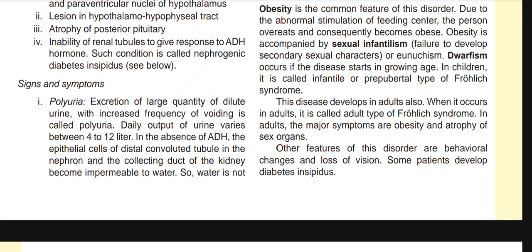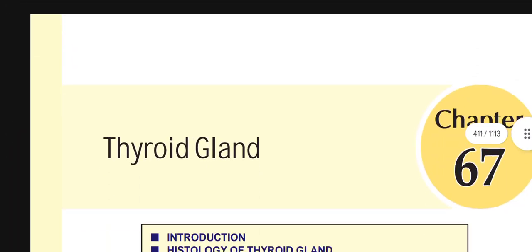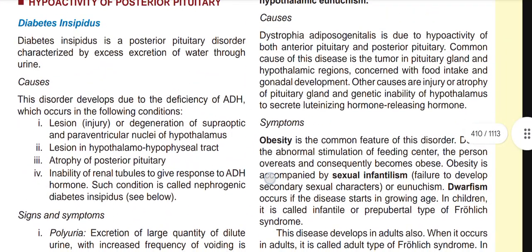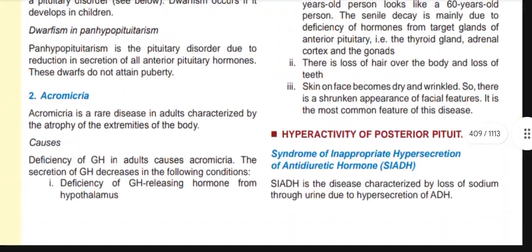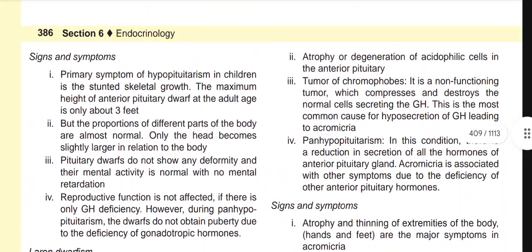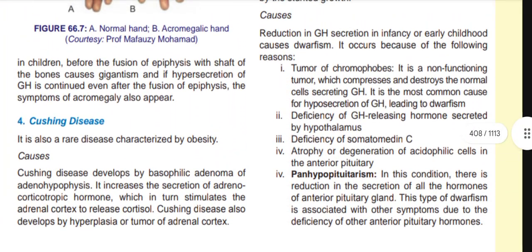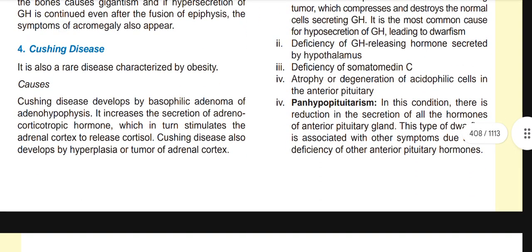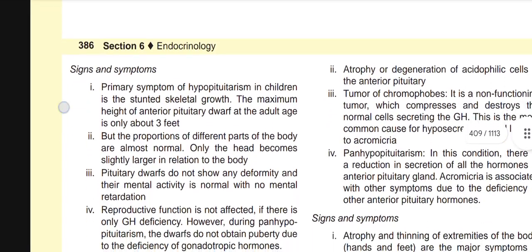In adults, the major symptoms are obesity and atrophy of sex organs, along with behavioral changes and loss of vision. Some patients develop diabetes insipidus. So this is it for now. We have already completed the disorders of the pituitary gland. We have already discussed the anterior pituitary disorders, posterior pituitary disorders, hyperactivity, hypoactivity, and the combined disorders.